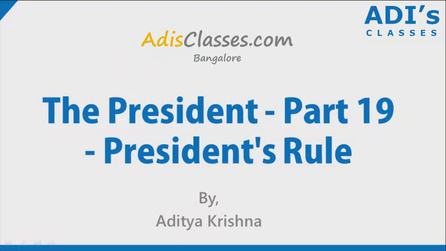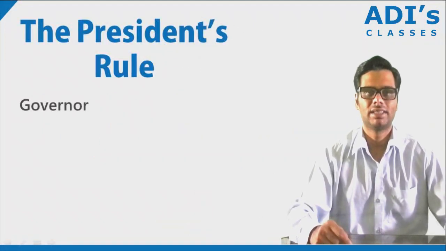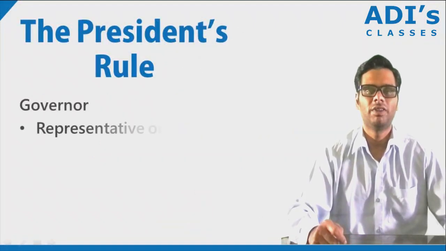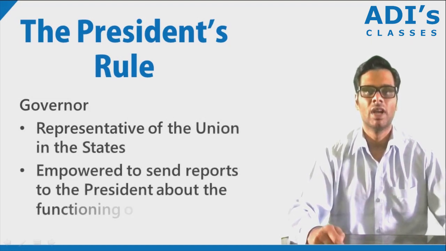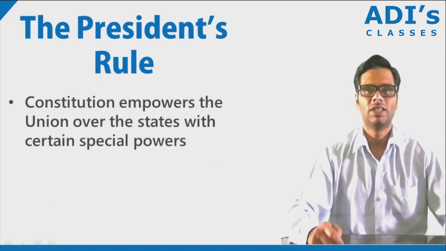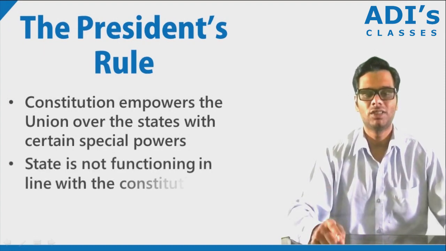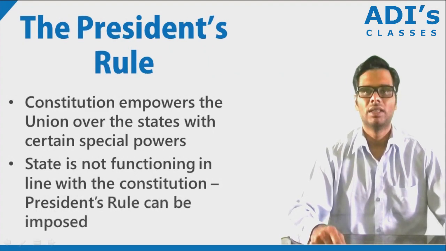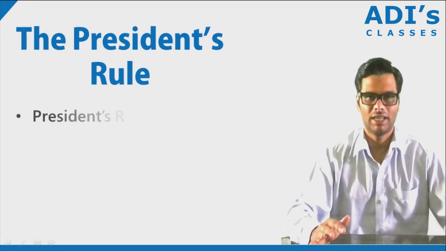So in this video we are going to look at President's rule. We know that the governor is the representative of the union in the states. The governor is empowered to send reports to the president about the functioning of the state. The constitution empowers the union over the state with certain special powers. If the state is not functioning in line with the constitution, then a president's rule can be imposed. The president's rule can be imposed under certain conditions only, and we will see what that is in a moment.